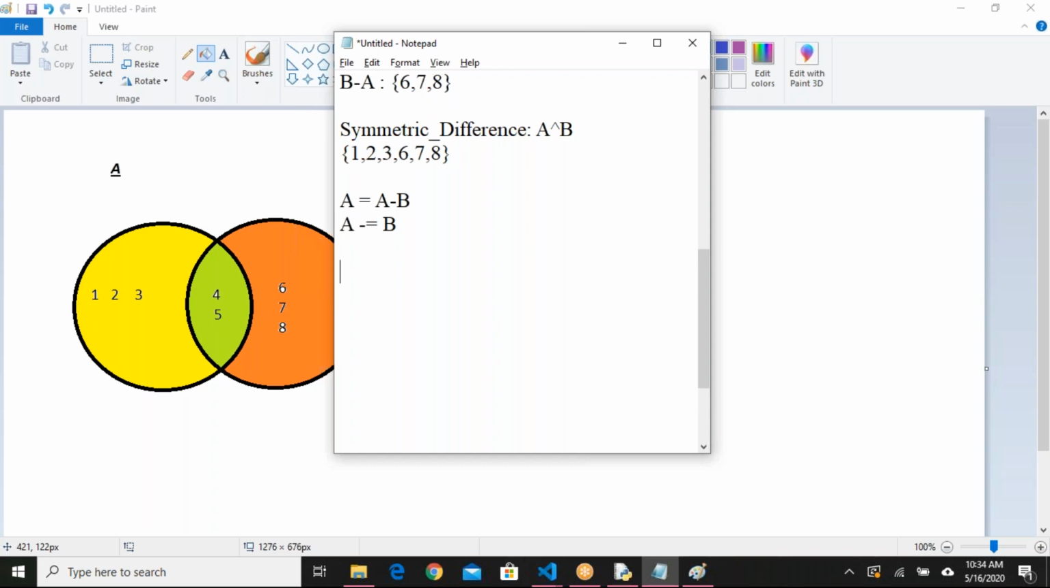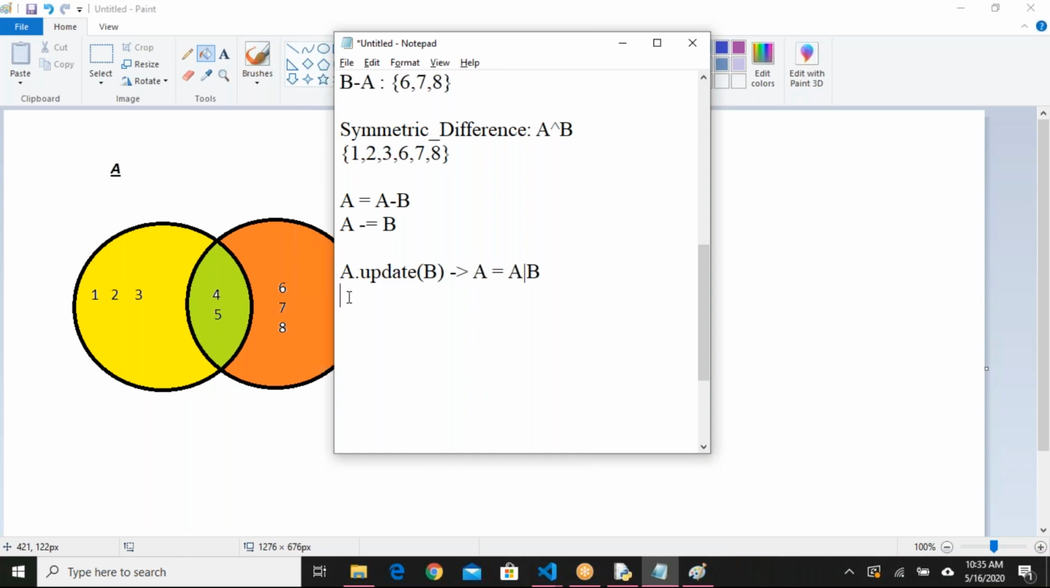Say for example, A dot update of B. I'll tell you what it means. It means A equals A union B. If you say A dot update of B, that means A union B will be calculated and A union B will be assigned to variable A.